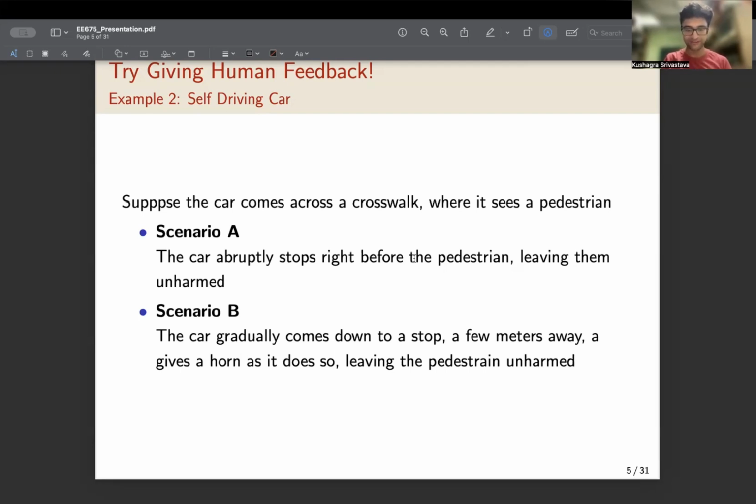More precisely, specifying multiple objectives to the agent, which is ensuring the safety of the pedestrian, and ensuring that the behavior is friendly, and ensuring that driving is not jerky or anything, right?